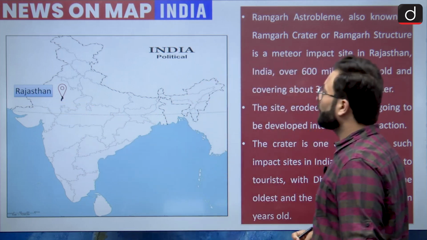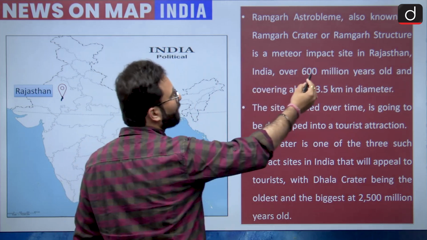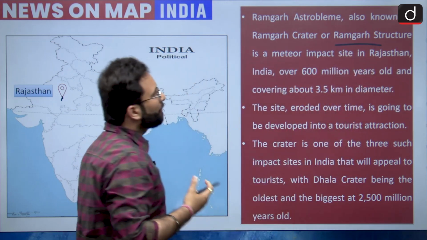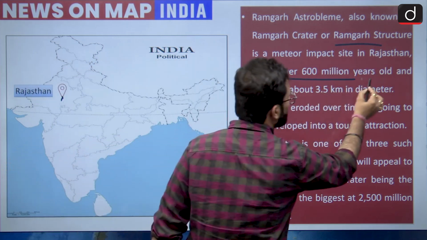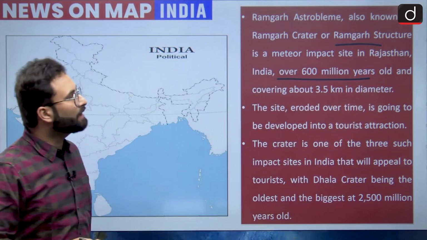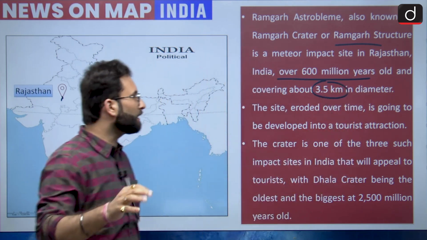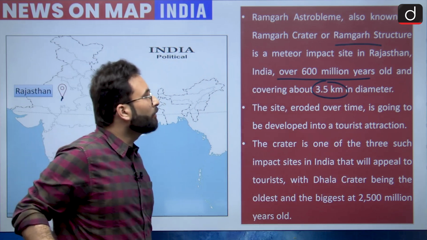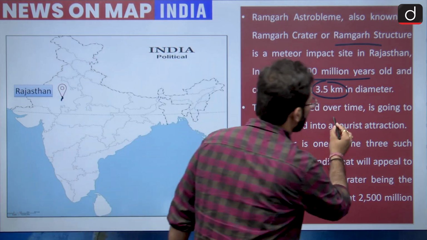Then when we are talking about this Ramgarh crater, also known as the Ramgarh structure, it is a meteor impacted site in Rajasthan, over 600 million years old and covering nearly 3.4 to 3.5 kilometers in diameter. Okay, the site eroded over a long time and is going to be developed as a tourism attraction.